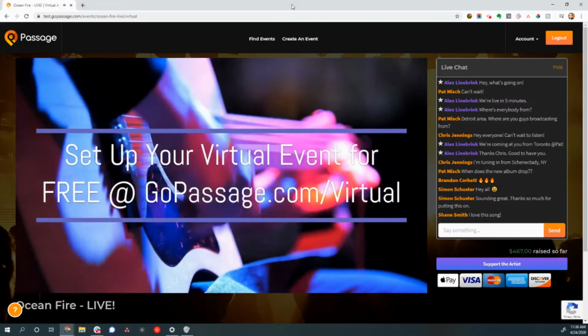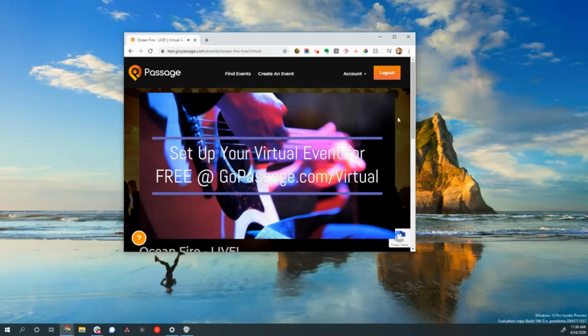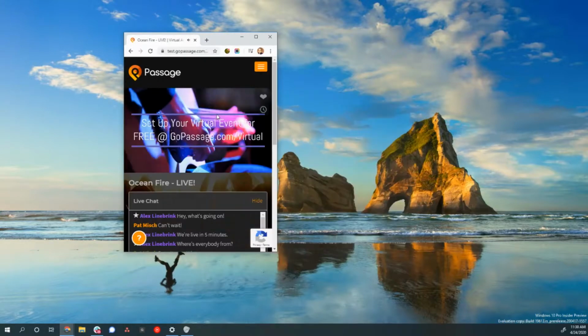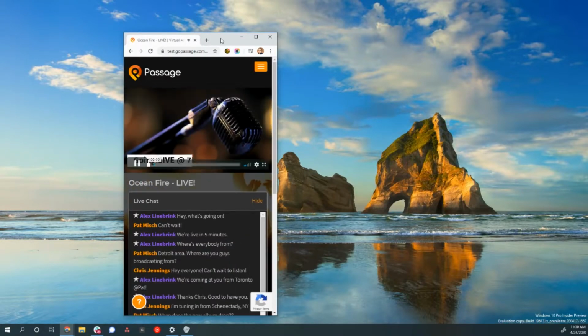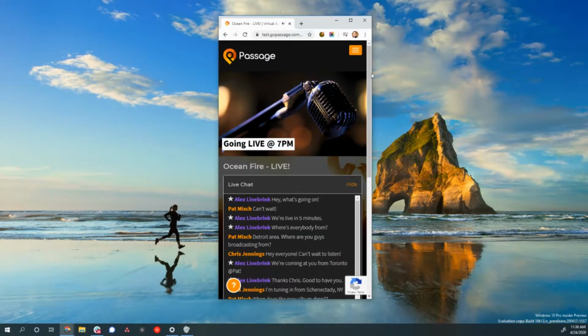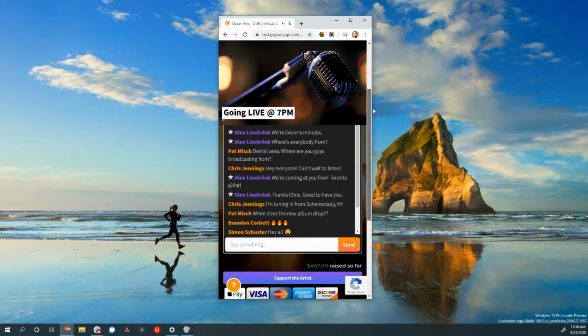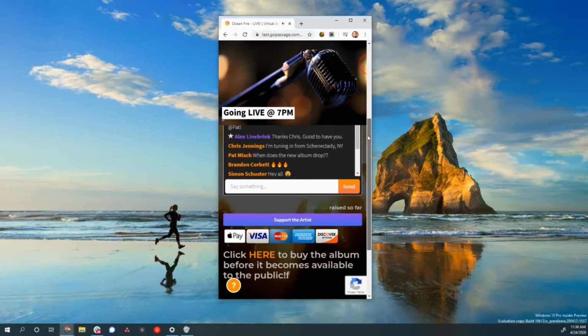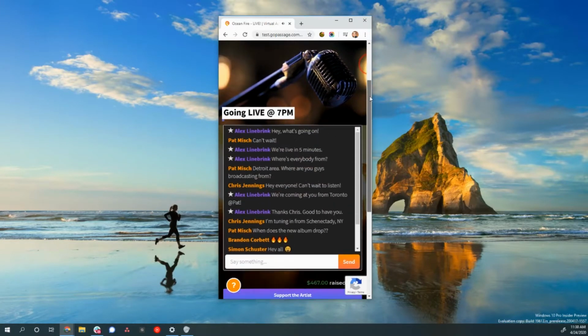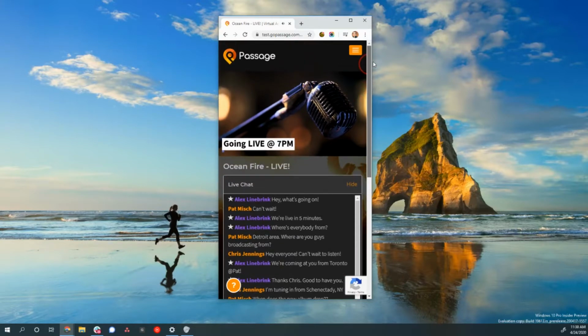And I'll give you a glimpse of that right now. We are in a mobile day and age, so this is really important that we make everything as mobile friendly as possible. So I'm going to go ahead and pull that down. This is kind of like what a mobile device screen would look like, and it'll actually keep the video right at the top there playing while I can scroll through to the donations and the chat and everything else there.